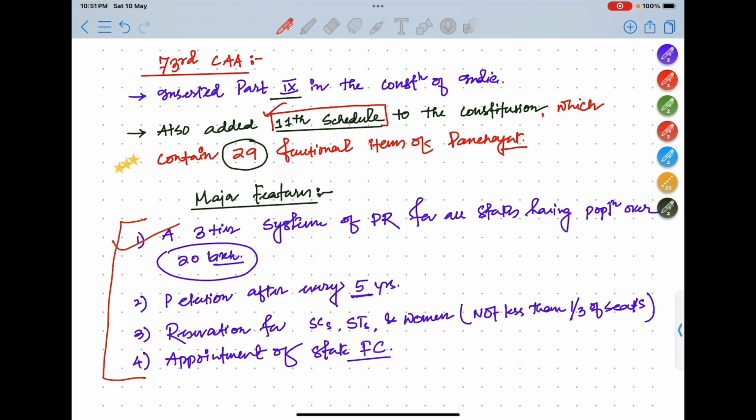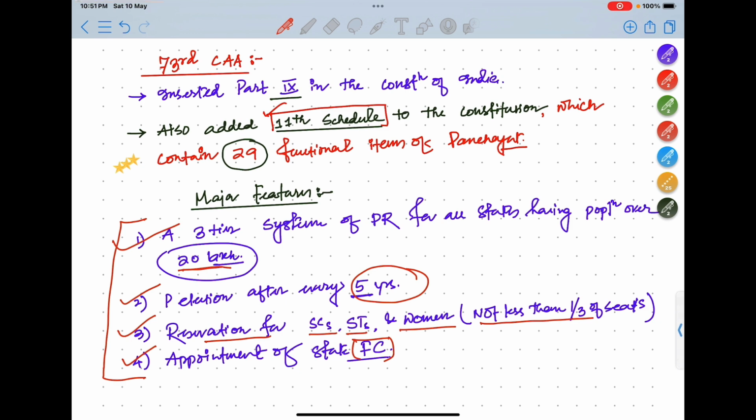One is a three-tier system would be installed, but in that state the minimum population should be 20 lakh. Panchayat election after every 5 years, so the duration of Panchayati Raj administration is 5 years. A reservation for SCs, STs and women, and for women not less than one third of the total number of seats. And also to appoint a state finance commission, which will decide the finances of the panchayat. Now these were the main features.